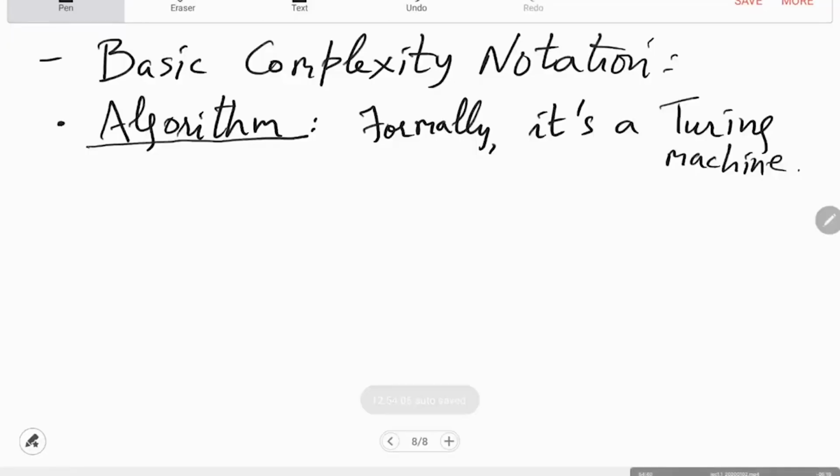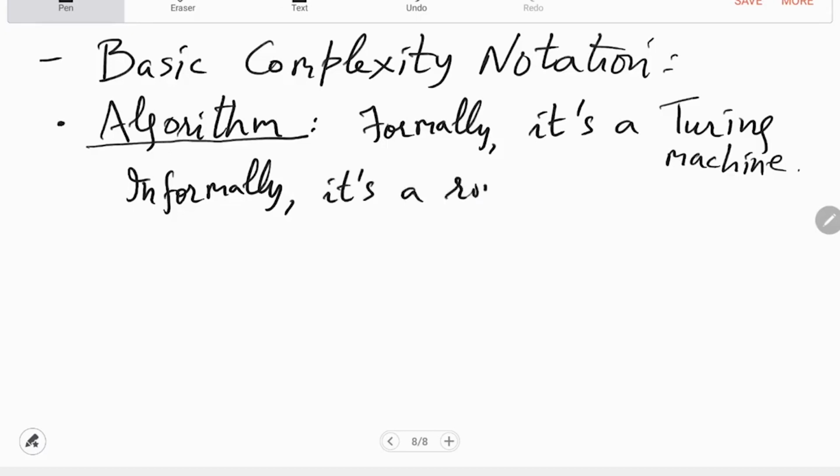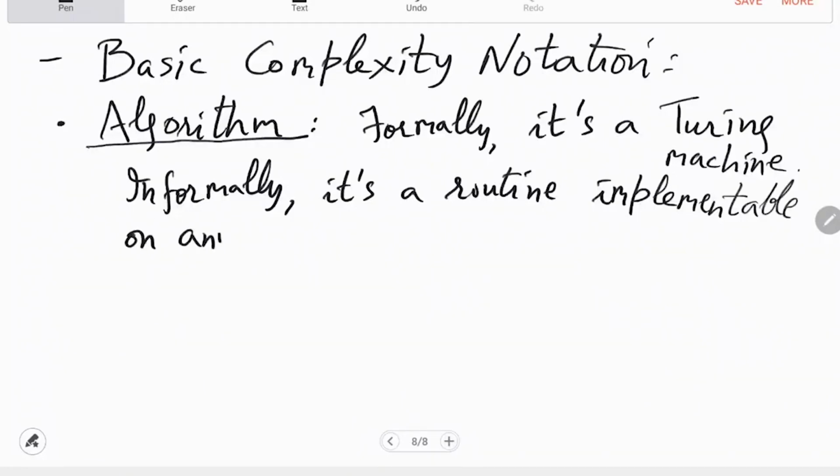So since it is exactly a Turing machine, given a problem... maybe before that, informally, what is it? Informally it is a routine that can be implemented on any computer.